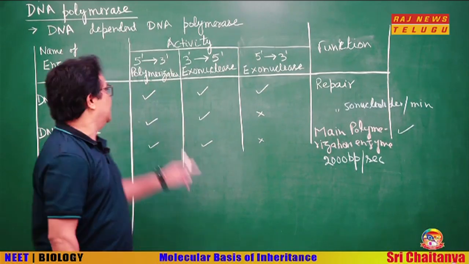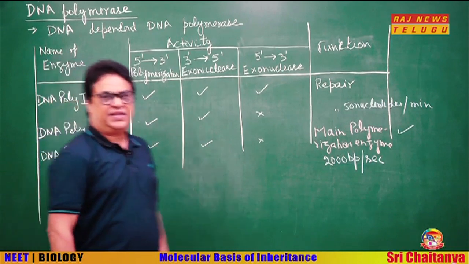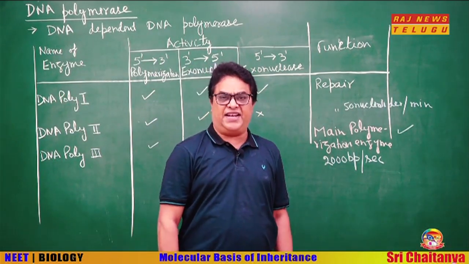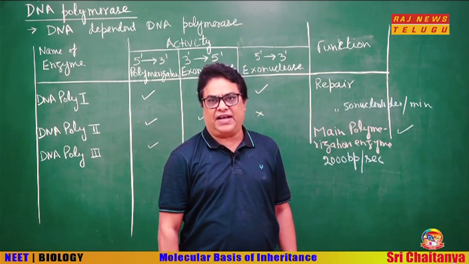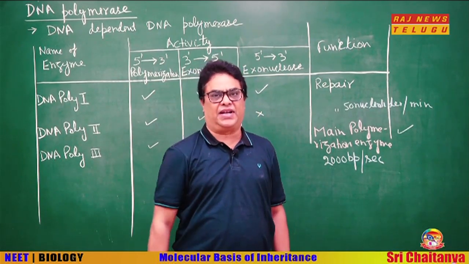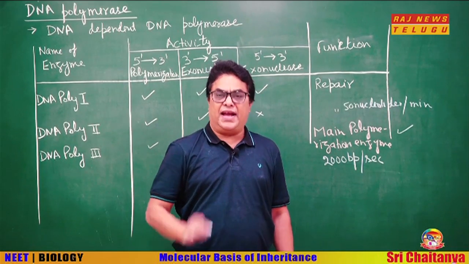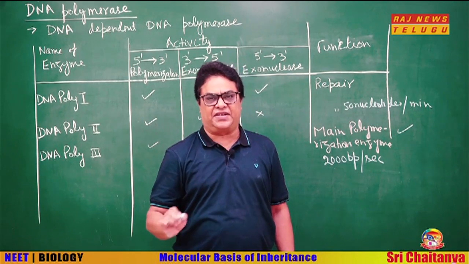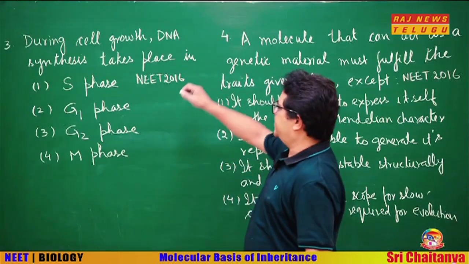Just one more thing, DNA polymerase I was discovered by a scientist called Kornberg. That is why DNA polymerase I is also called Kornberg's enzyme, and by using this enzyme, Kornberg for the first time synthesized DNA in vitro. Now, let us see the next question.